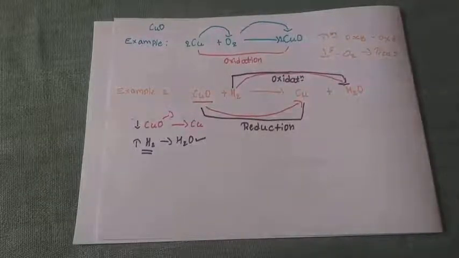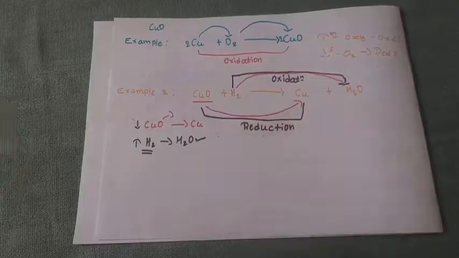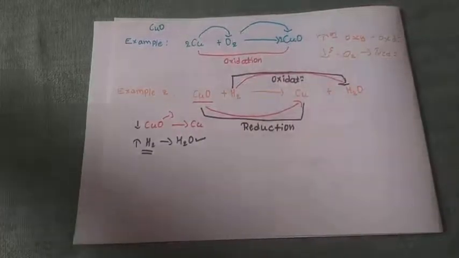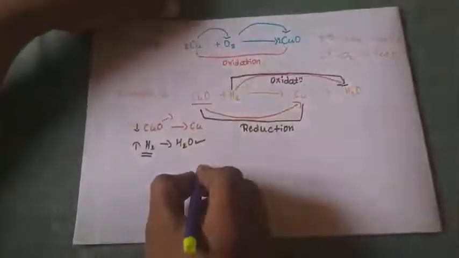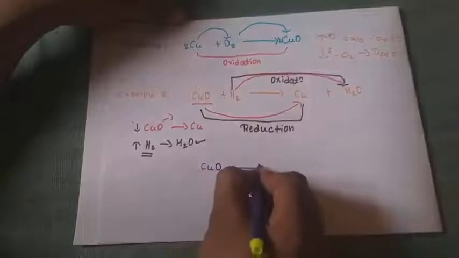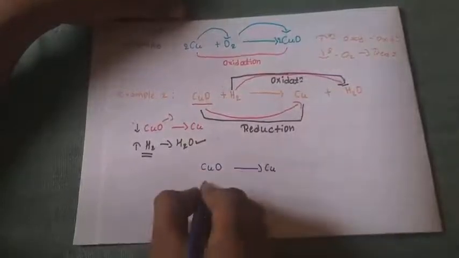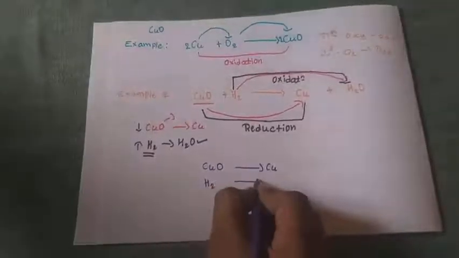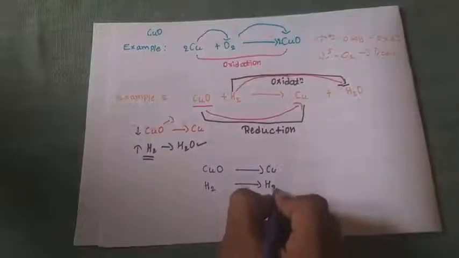In simple terms, you may also write it down as: CuO is turned to Cu, then H2 is converted to H2O.